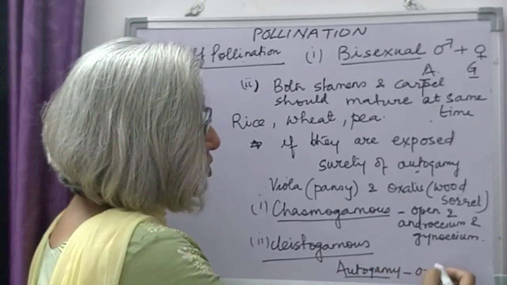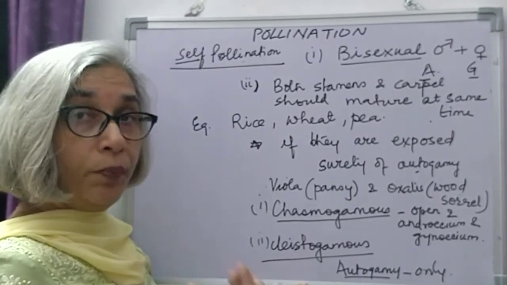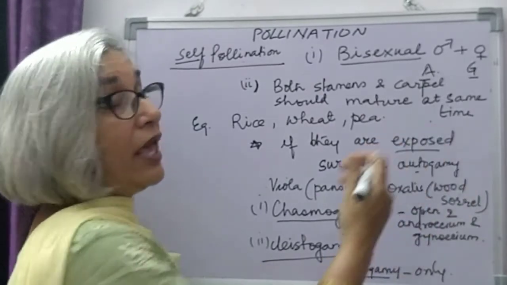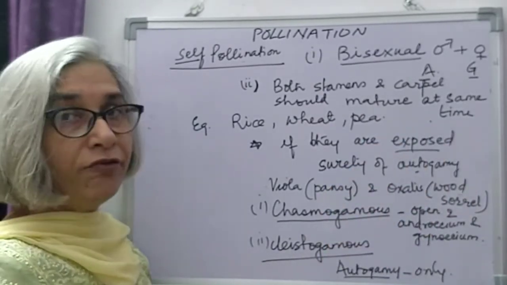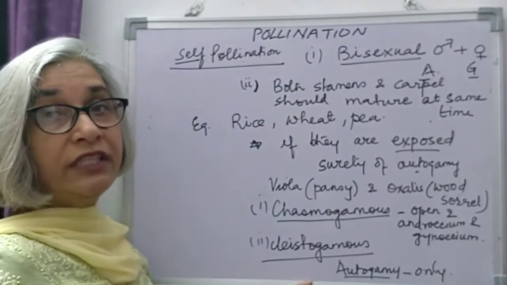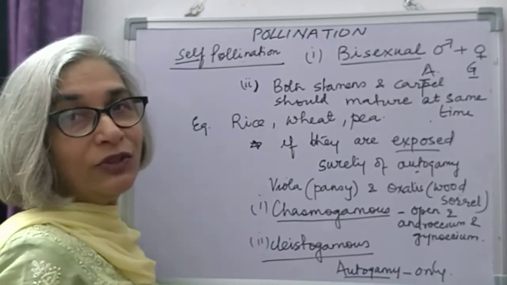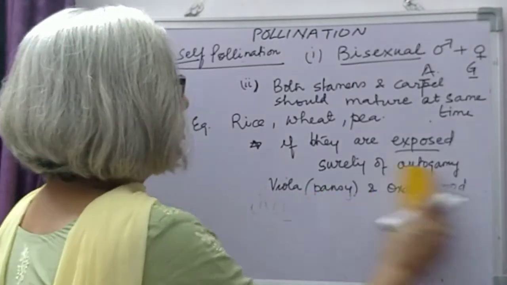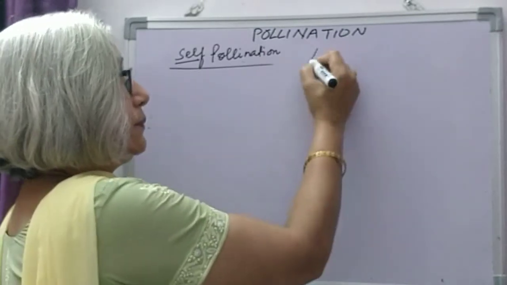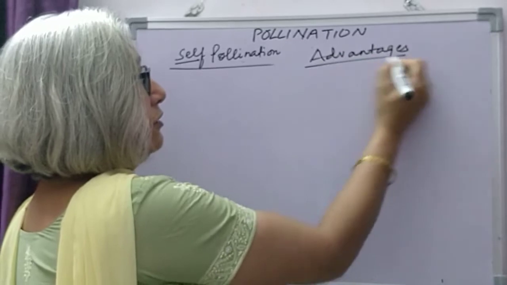The only option is autogamy because the flowers are not opening and they are not being exposed to the anther of any other flower. So this is self-pollination. Now self-pollination has a few advantages and it also has a few disadvantages. So we will first discuss the advantages of self-pollination. Merits of self-pollination. First and foremost,